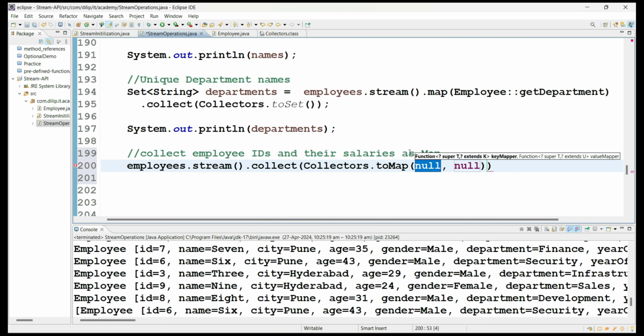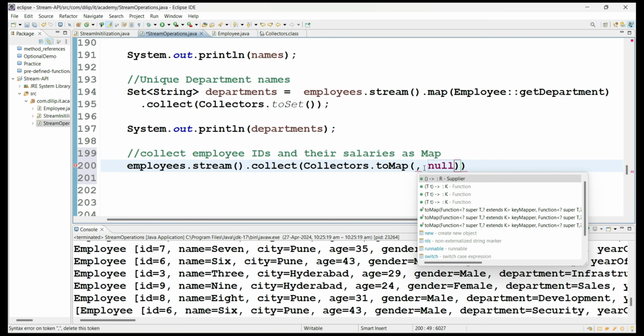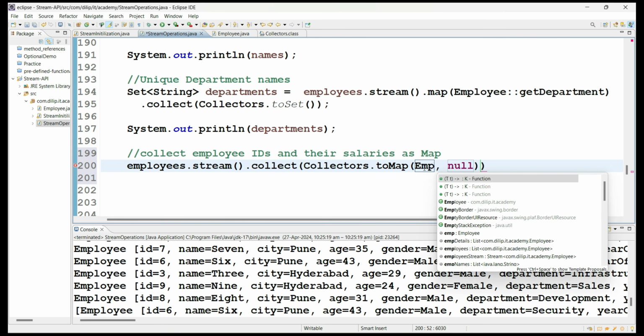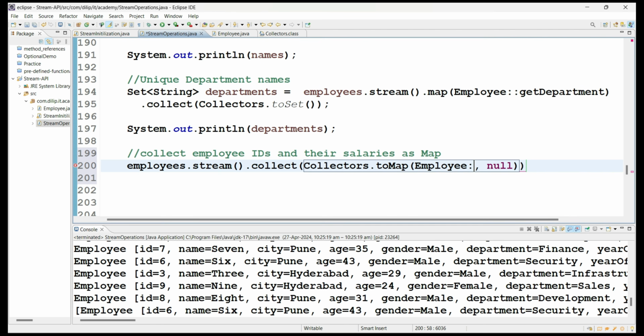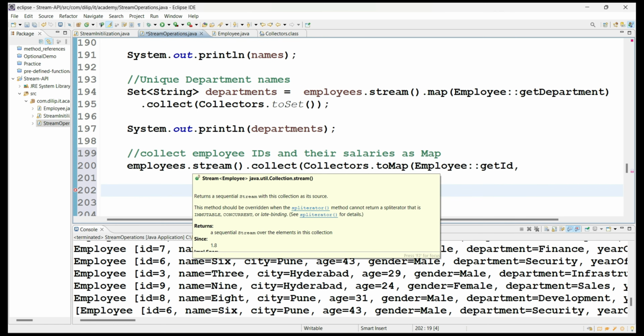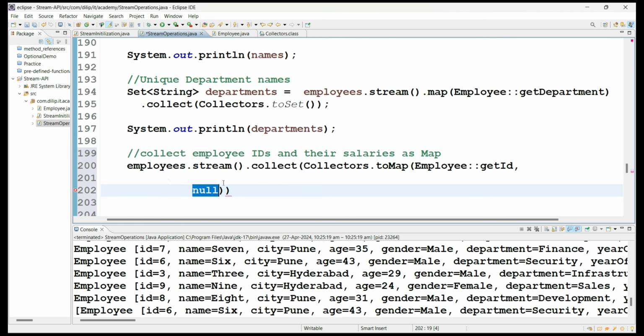So for that, here you have to pass two values, one is Collectors and one is what you would like to collect. Employee dot, here I am using simply method references, or you can directly write employee dot get also, the lambda expression notation. Here what is that? ID, right? Get employee ID. So instead of lambda expression notation, I'm simply writing method references. So please refer to method references also one more time to understand all these functionalities, and it is very important. I already made a session about method references also.